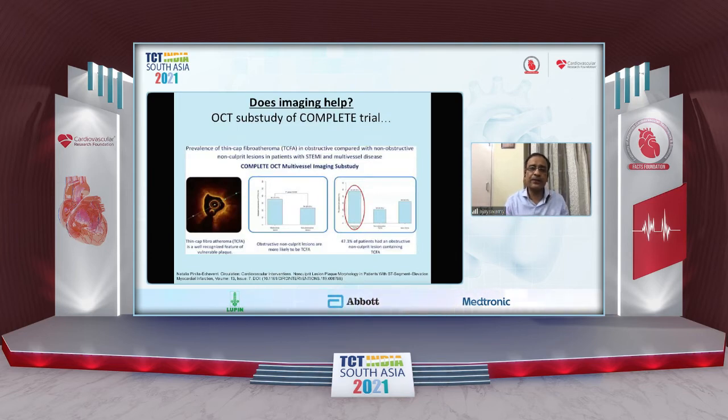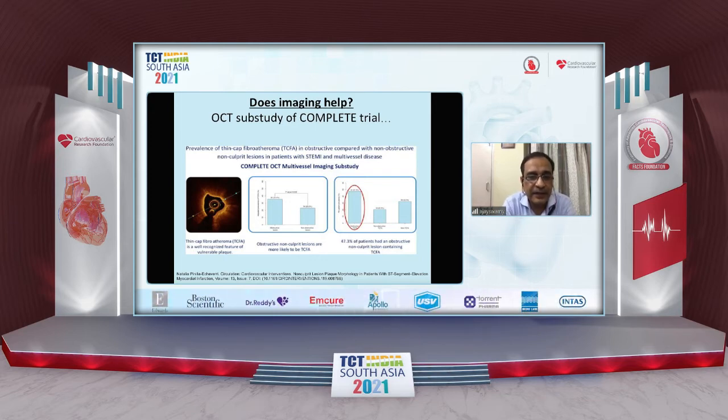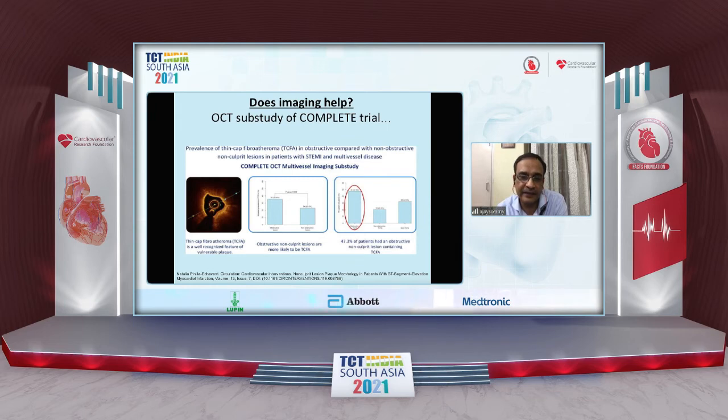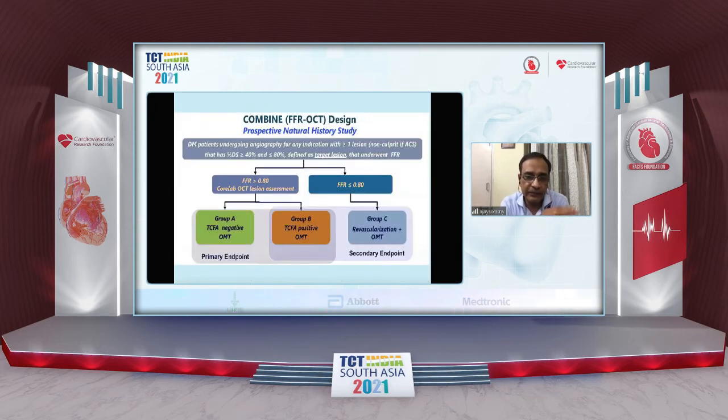What about imaging? Now, since Dr. KD is there, I'm going to borrow some of his slides, but this is something else which shows us that the presence of a TCFA in obstructive compared with non-obstructive non-culprit lesions actually gave more adverse events. This is obvious and intuitive, but non-culprit lesions which are obstructive are more likely to be TCFA on statistical analysis in this particular meta-analysis that was published in Circulation. And 7.3% of patients had an obstructive non-culprit lesion containing TCFA in this study.